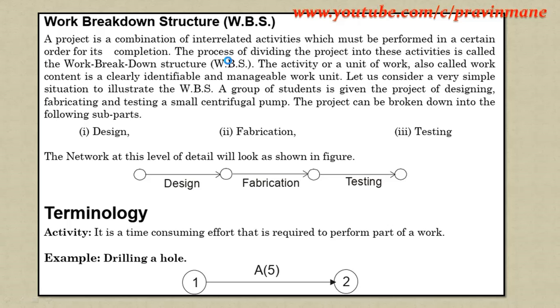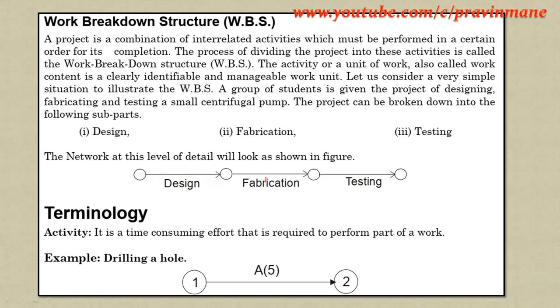WBS means work breakdown structure. Here any event or any project we are dividing into small activities. Take a simple example: a group of students is given the project of designing, fabricating and testing a small centrifugal pump. Here we can break the activity down into sub-parts: designing is one part, fabrication is another part, testing is another part. This is known as work breakdown structure. The network will be as shown in the figure.